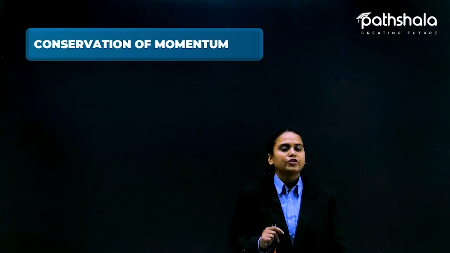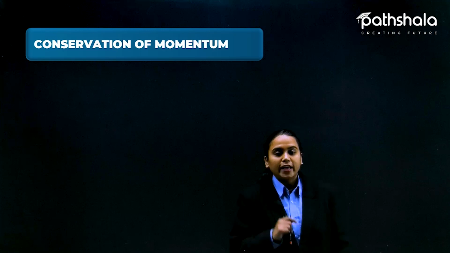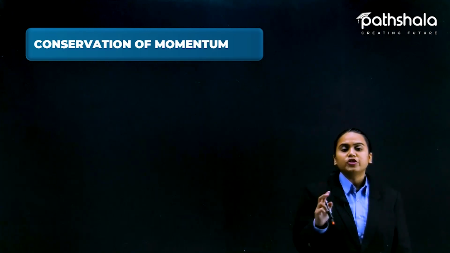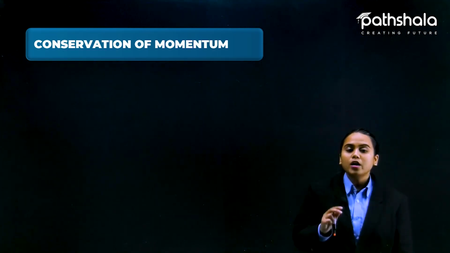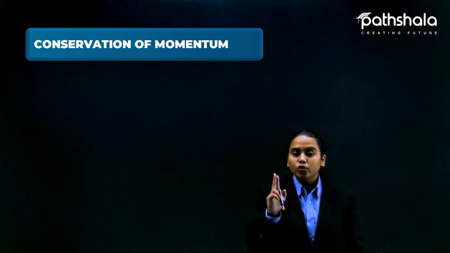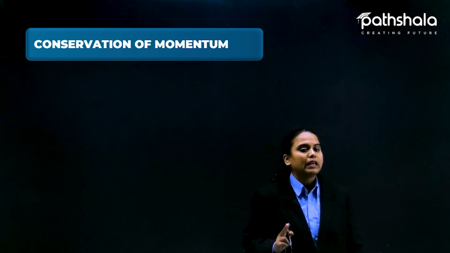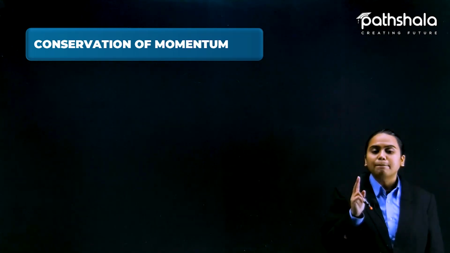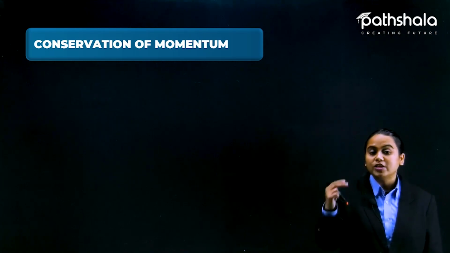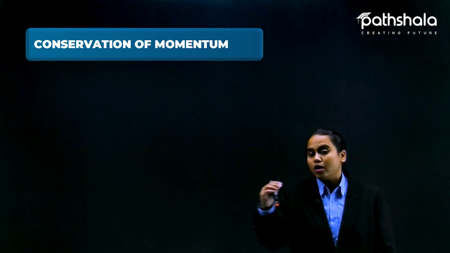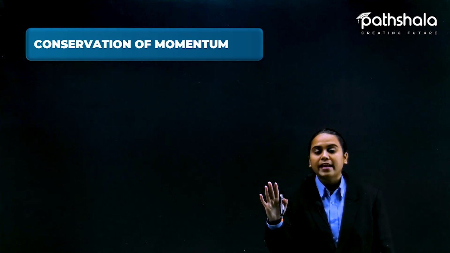phenomenon working behind it, and that is conservation of momentum. Okay, so what is conservation of momentum? You have heard about momentum already. You know that momentum is nothing but the impact that is applied by any object which is in motion. Okay, no rest body is applying any momentum.